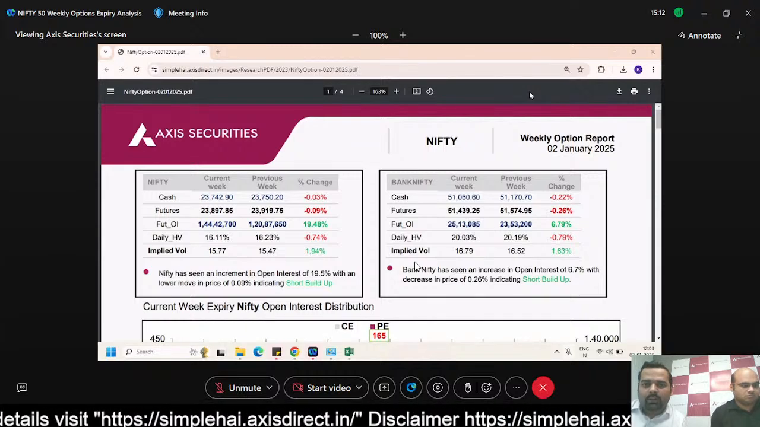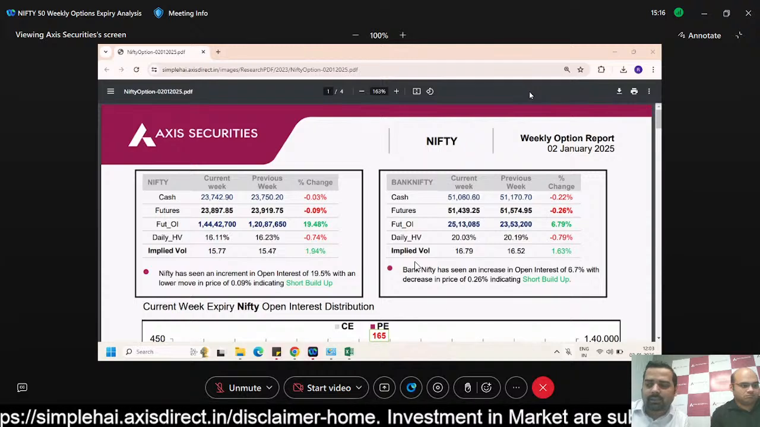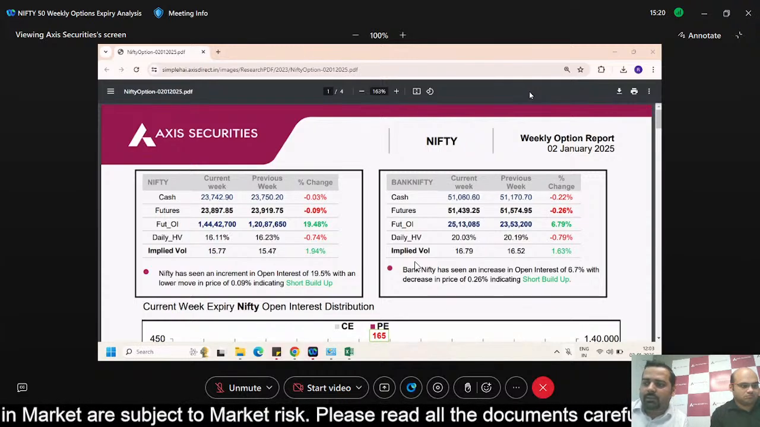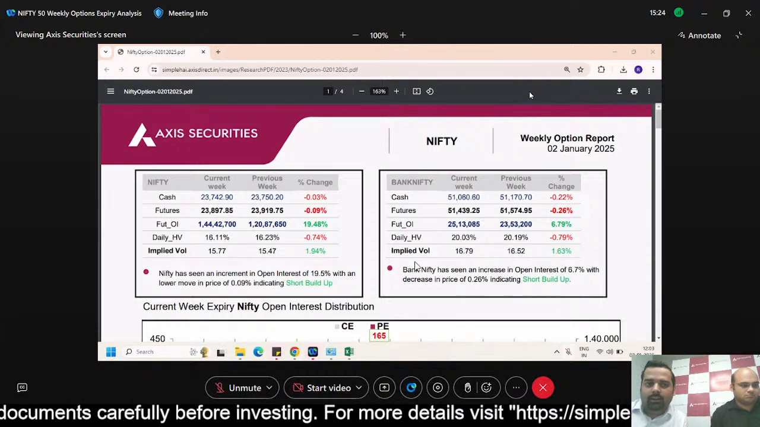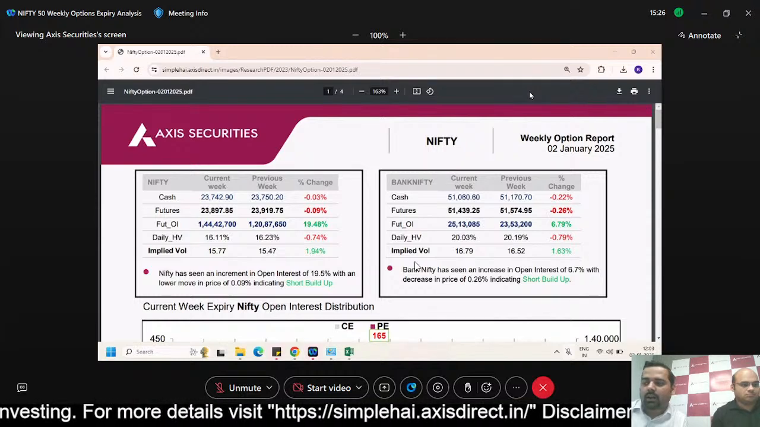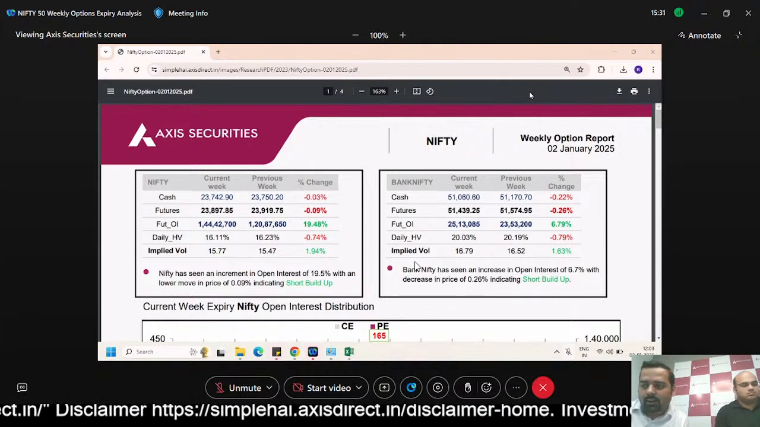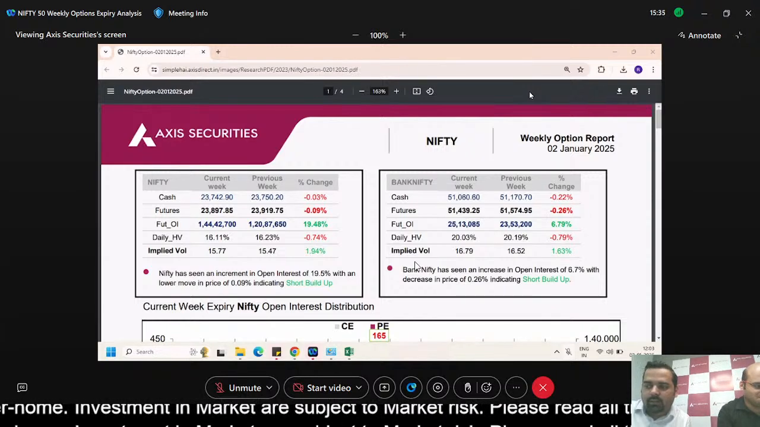Now let's talk about the Nifty 50 first of all. Nifty 50 is trading around 23,960 with a marginal 0.91% up. Bank Nifty is around 51,209, indicating a 0.29 percent up. Now the Nifty 50 open was 23,783, the high was 23,974 and the low was 23,751.